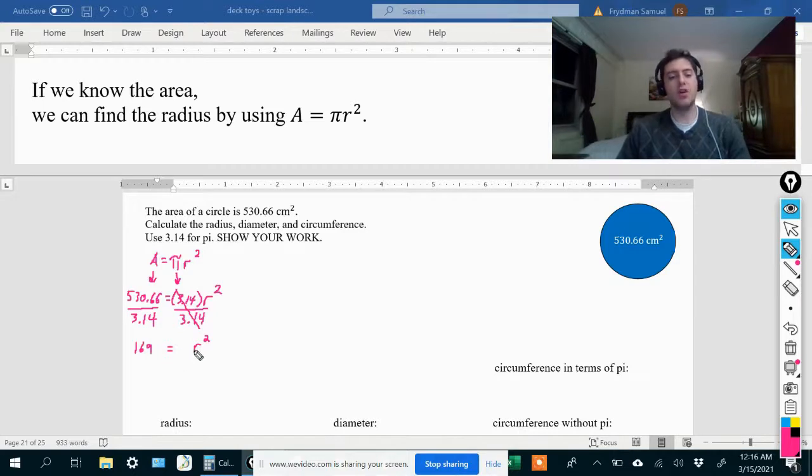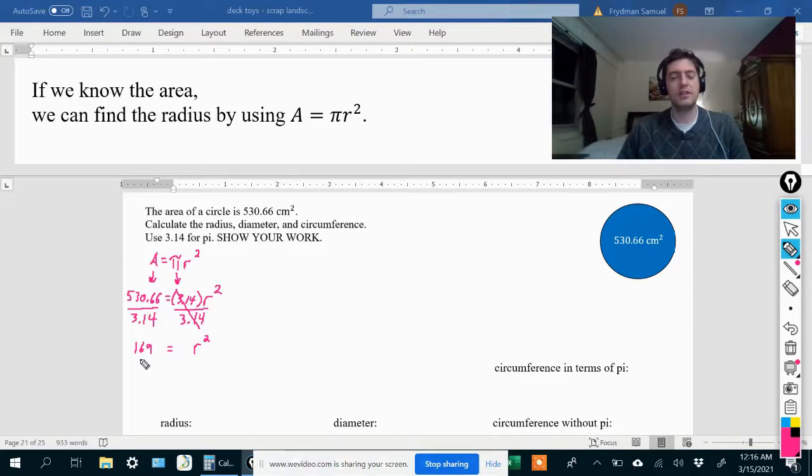So this means that r times itself is equal to 169. We need to think of a number that when we multiply it with itself, which is what squaring a number means, we get 169. So what number would that be? What about 10? Is 10 times 10 equal to 169?